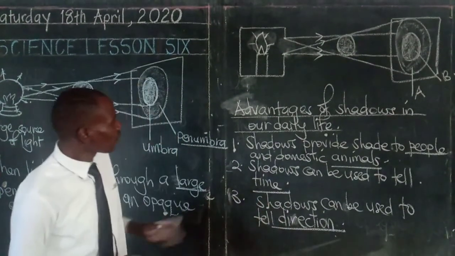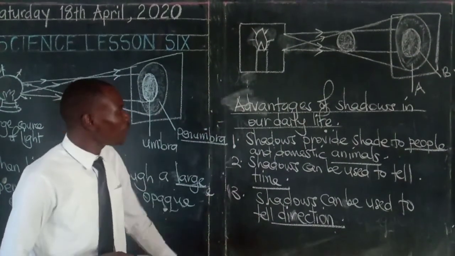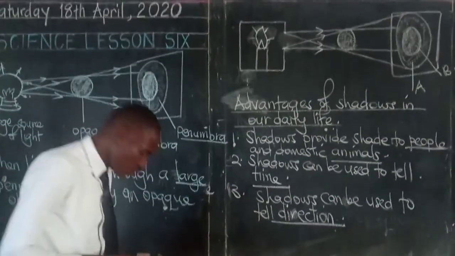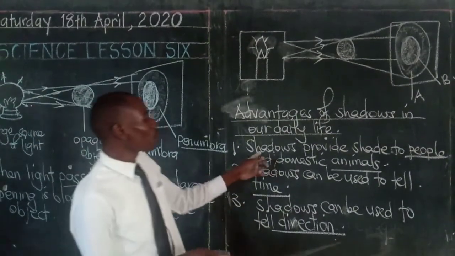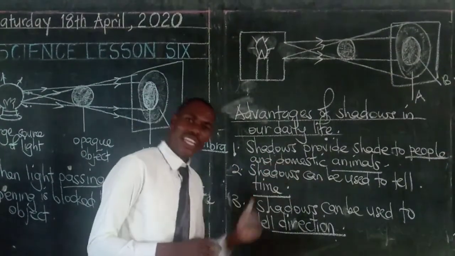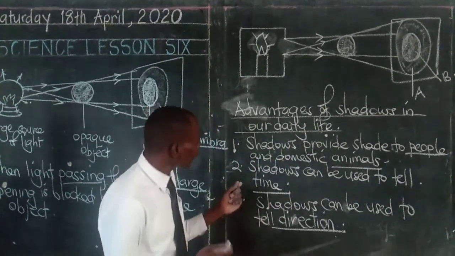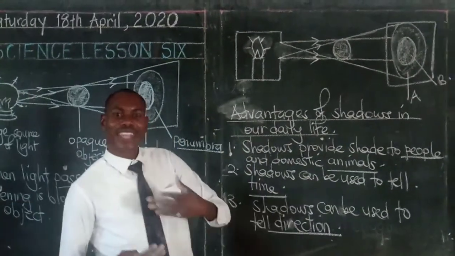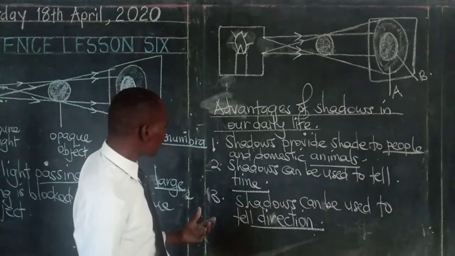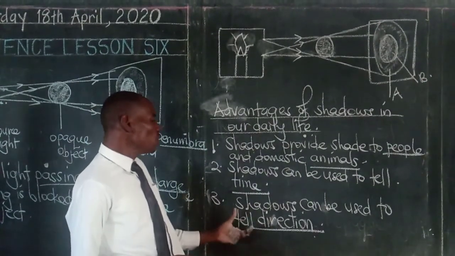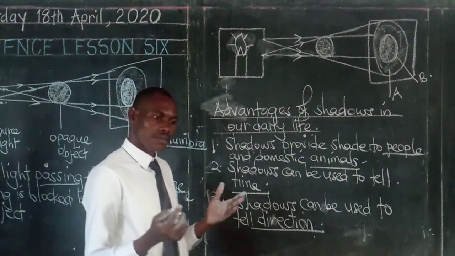So boys and girls, we have talked about three advantages of shadows. One, shadows provide shade to people and their domestic animals. Two, shadows can be used to tell time. And lastly, shadows can be used to tell direction.